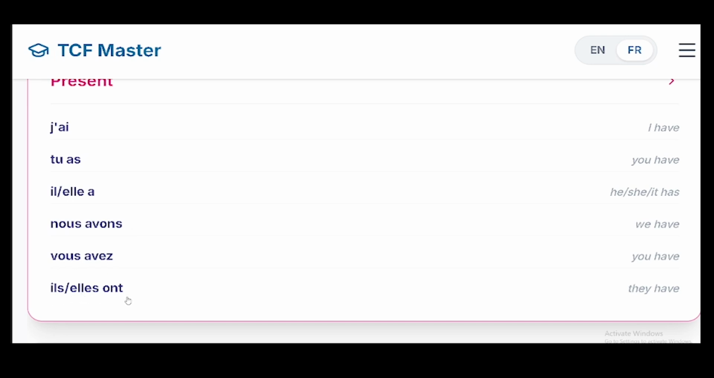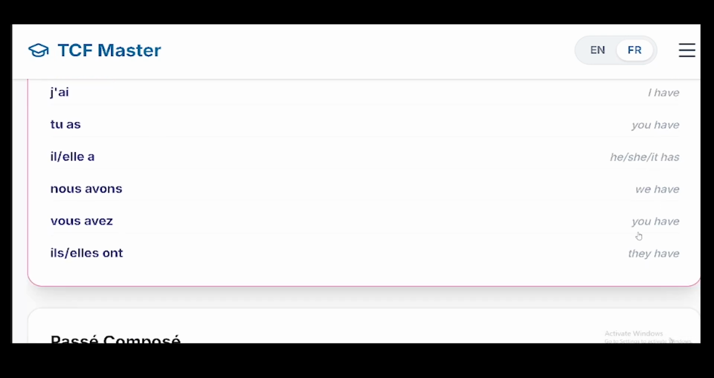Now the most important part of it is that in the front here you have the English. You understand? So it's good for English and French speakers. So you have I have, you have, he, she, it has. So all those things are very important, so you know what you are saying.